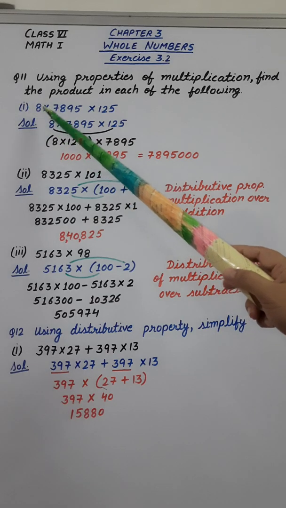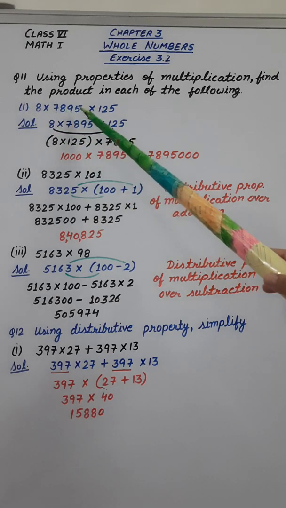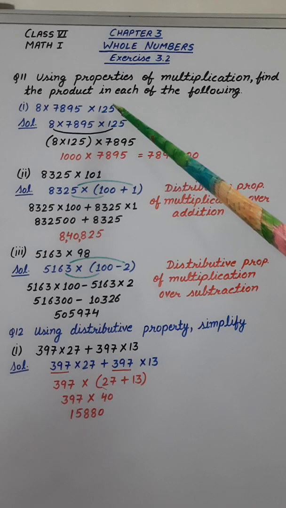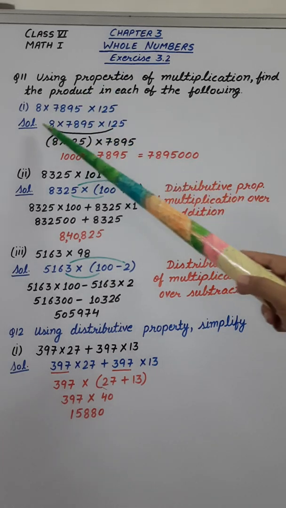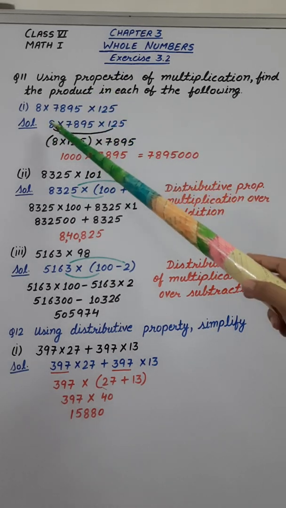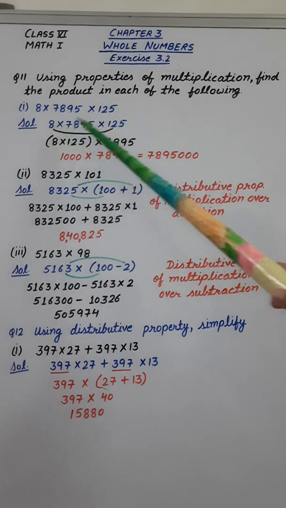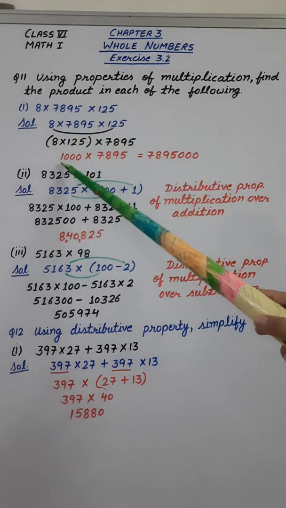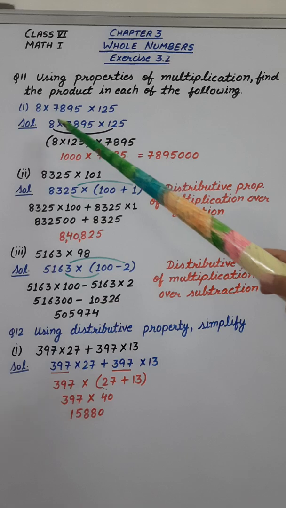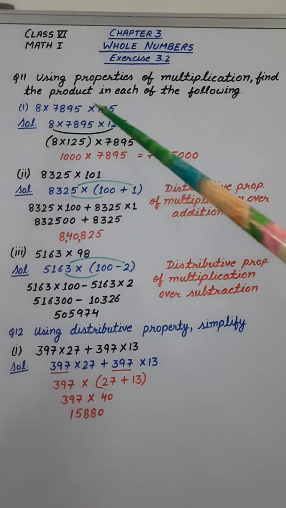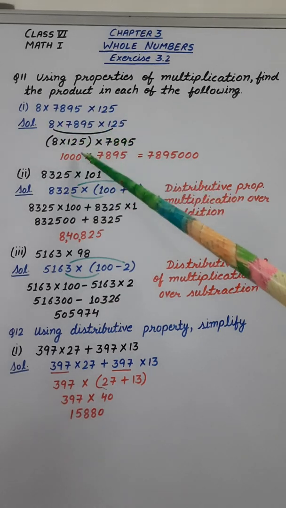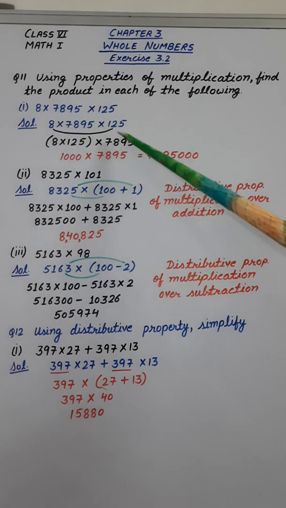First part, 8 multiplied by 7,895 multiplied by 125. Now, let's begin the solution here. Here we will multiply those two numbers first, by which we will get the number of zeros at last. That's why we are taking 8 and 125 together, and then at last we are writing 7,895.